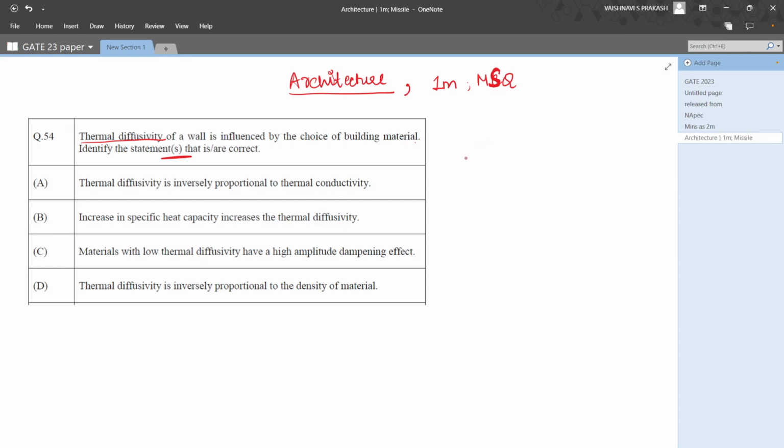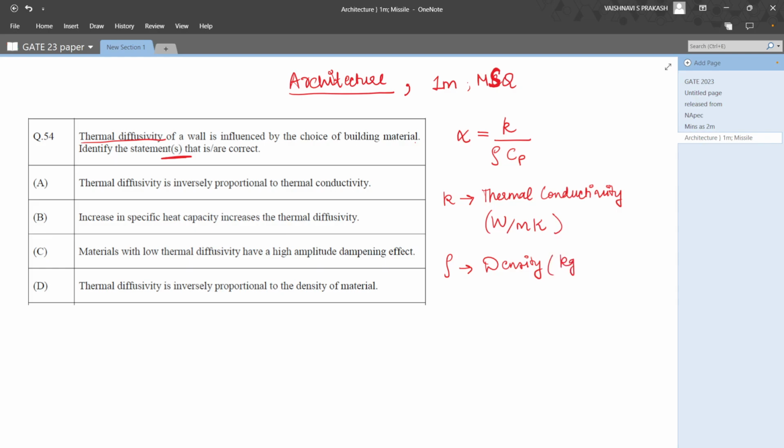The numerical representation of the formula for thermal diffusivity alpha is given by K by rho Cp, where K is thermal conductivity, and the units for thermal conductivity are watt per meter Kelvin, and rho is of course density, and the units for density are kg per meter cube.